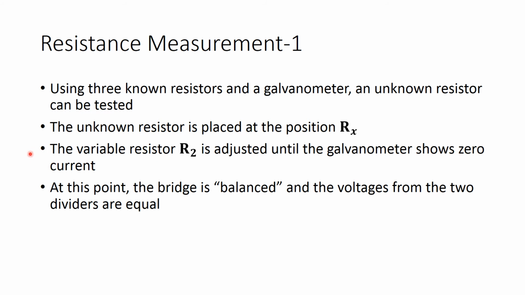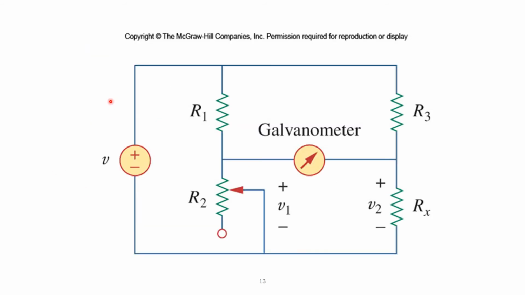Now why is that? We'll follow that. At this point the bridge is balanced and the voltages from the two dividers are equal. Looking back at the circuit, we have our voltage source, R1, variable R2, R3 and Rx, and our galvanometer here.